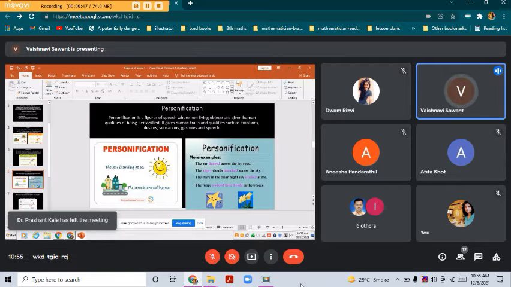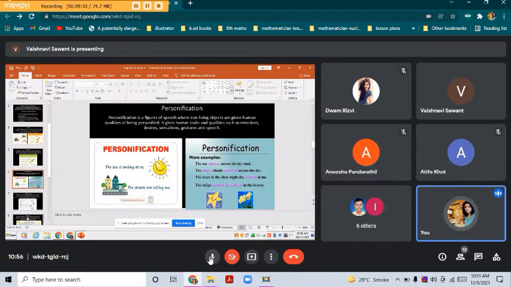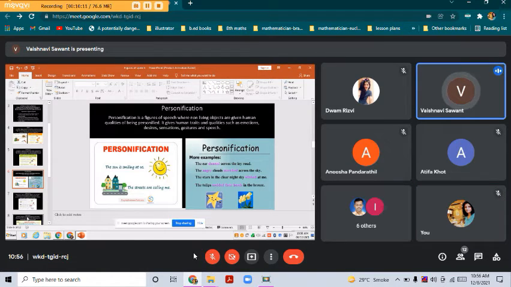Personification. Yes, Poonam, read about personification. So the third figure of speech is personification. So personification is what? Whenever there are non-living objects, like if we take the table. So table is a non-living object, and if I say that the table is laughing, so tell me, does the table laugh?